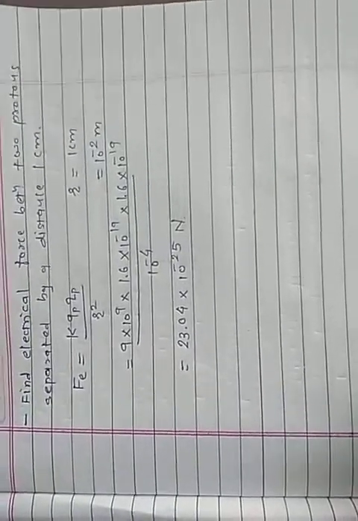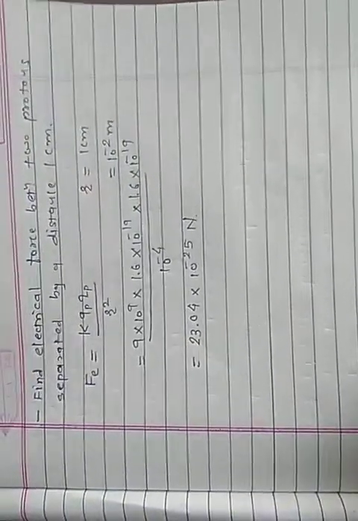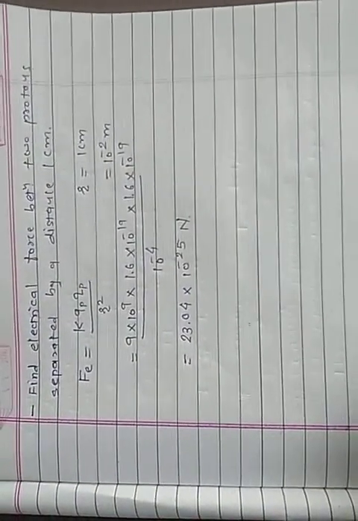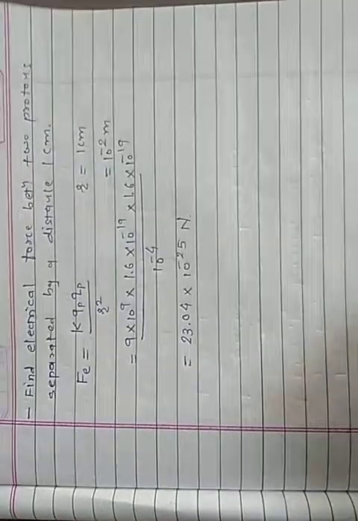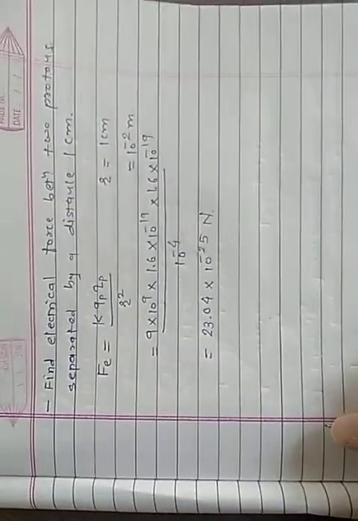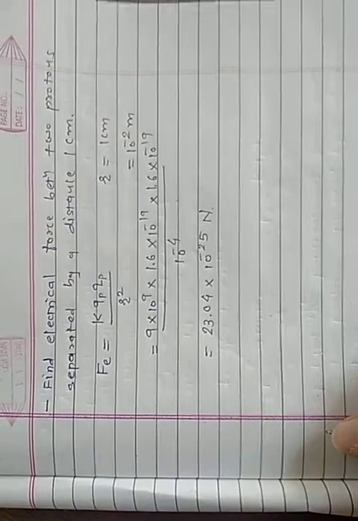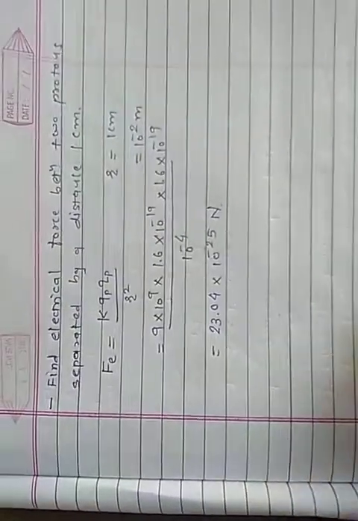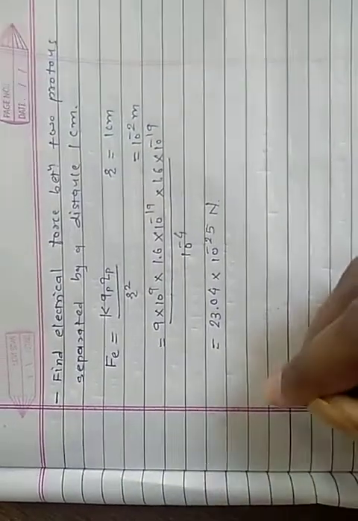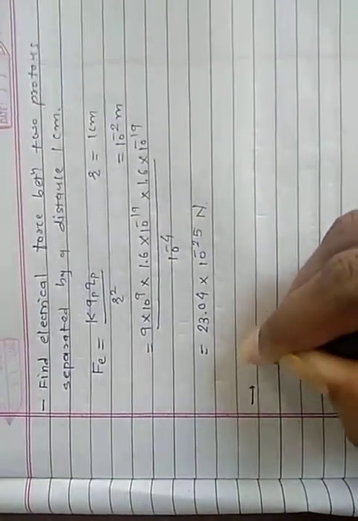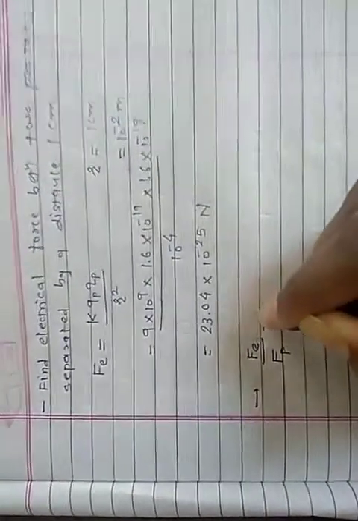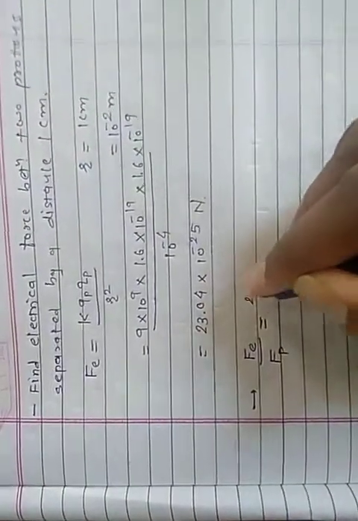The electrical force between two electrons is 23.04 × 10^-25 Newton. Similarly, find the electrical force between two protons separated by the same distance. Since the charge of an electron and a proton is the same, the value of the force is also the same. Now find the ratio of the electrical force between two protons and the gravitational force between two protons.